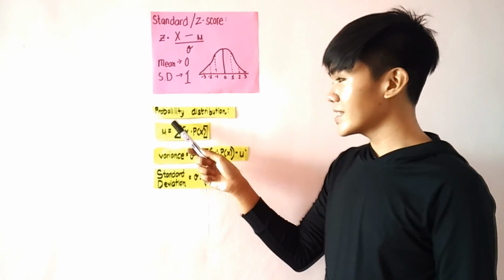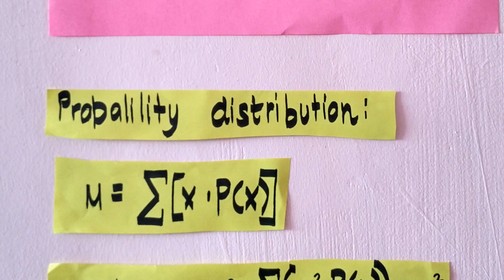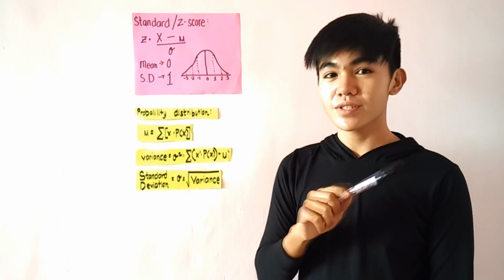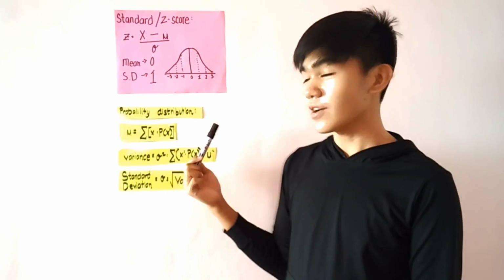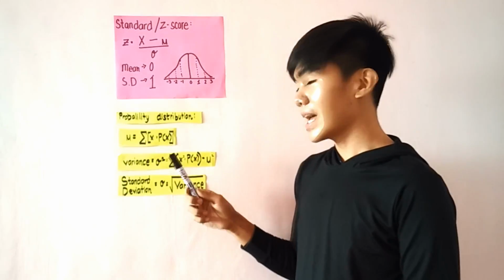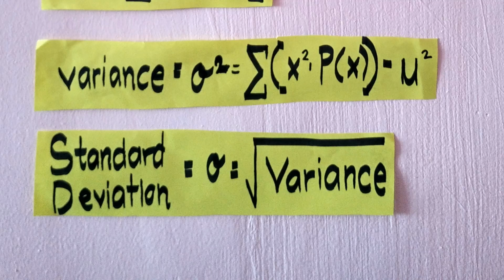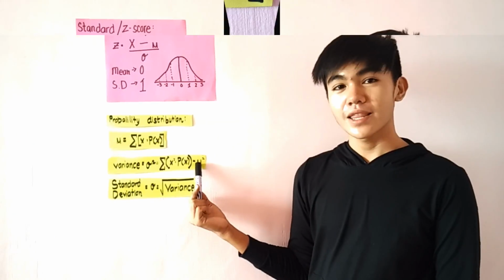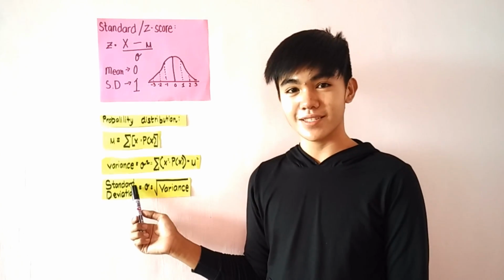Now, the probability distribution mean is equal to the summation of x times p of x. So all the values of the data where x is multiplied by the probability of x are added. Now the variance is equal to the summation of x squared times p of x minus mu squared, which is the mean. Now, standard deviation is just the square root of the variance.